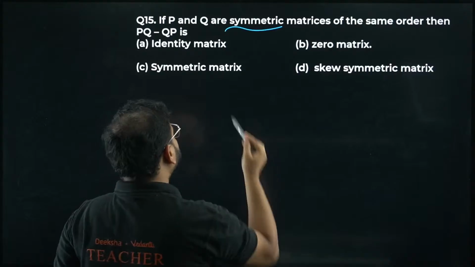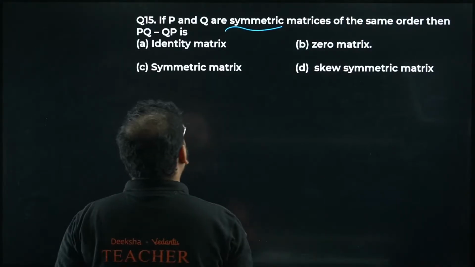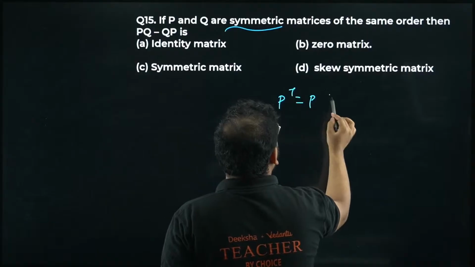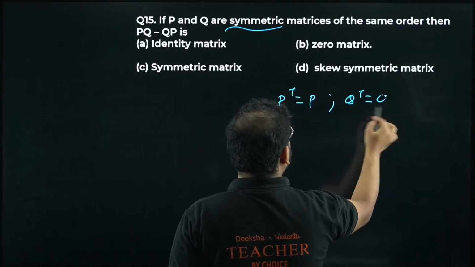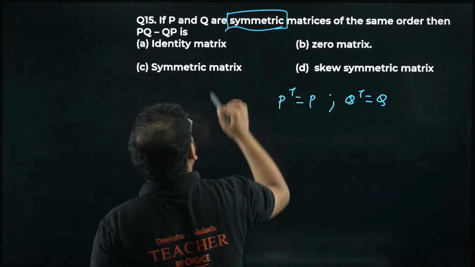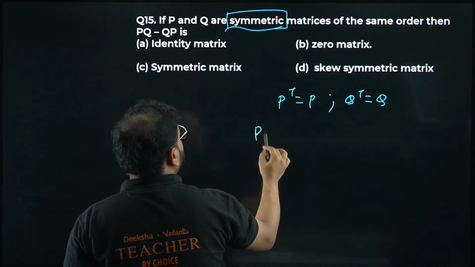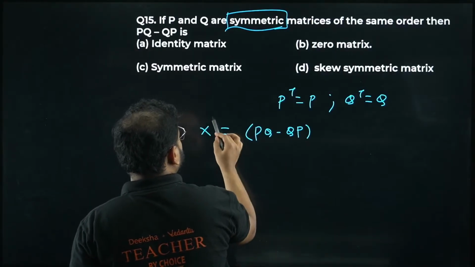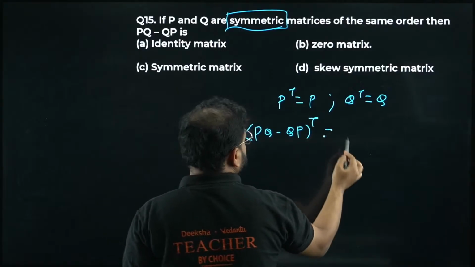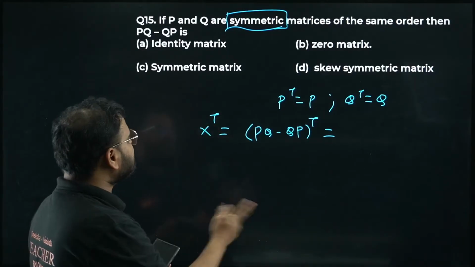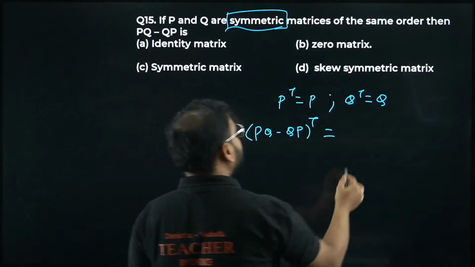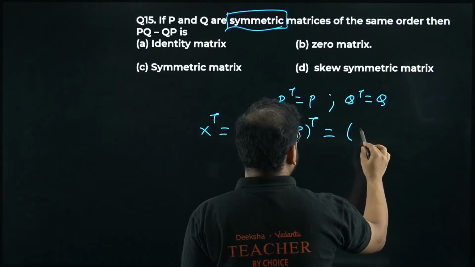Properties of symmetric and skew symmetric from the matrix. So what are you going to do? They've given here P and Q symmetric, which means P transpose is P and Q transpose is Q. That's what they've given. They're asking PQ minus QP. I'm taking this PQ minus QP as some matrix X, and take the transpose, X transpose.